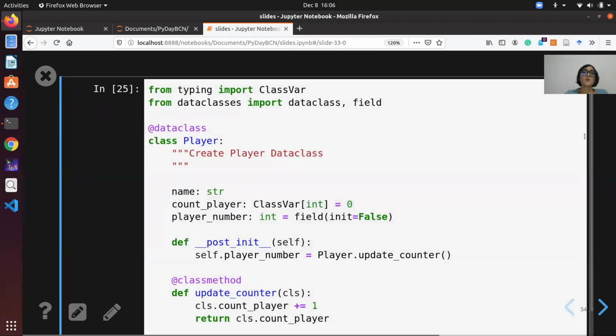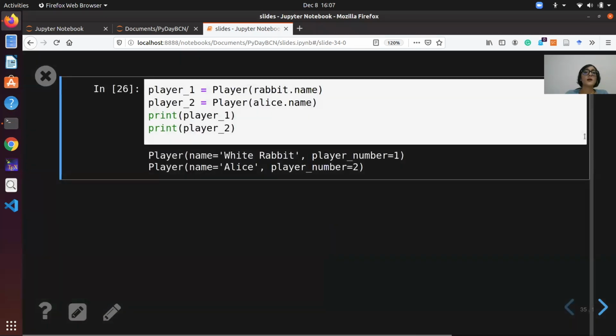So now we add some more advanced features to the data class. We define the count of players using a class variable and the player number using the function field. We modify the values of an attribute using the post-init method. The post-init method is called by the built-in __init__ after initialization of all the attributes of the data class, and it's used to update the number of players in this case, as you can see in this example.